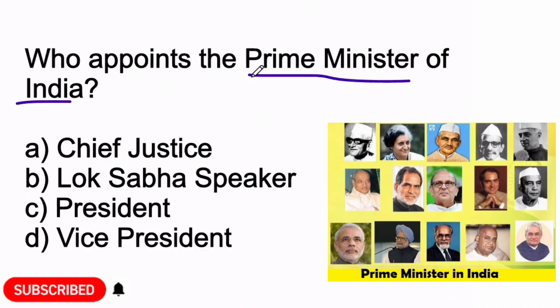Who appoints the Prime Minister of India? Option A, Chief Justice. Option B, Lok Sabha Speaker. Option C, President. Or option D, Vice President. Option C, President is the correct answer. President appoints the Prime Minister of India.